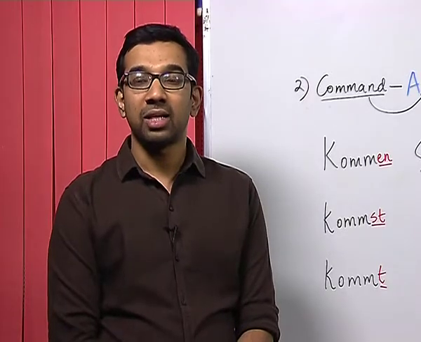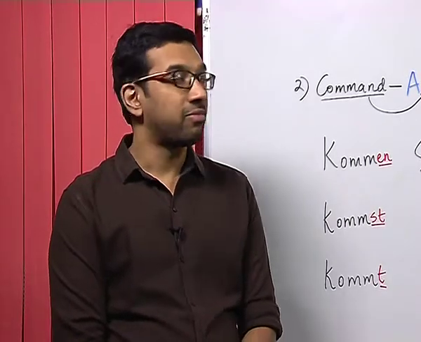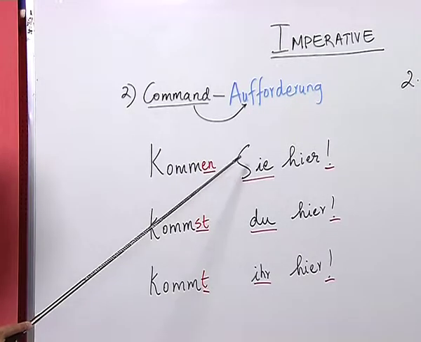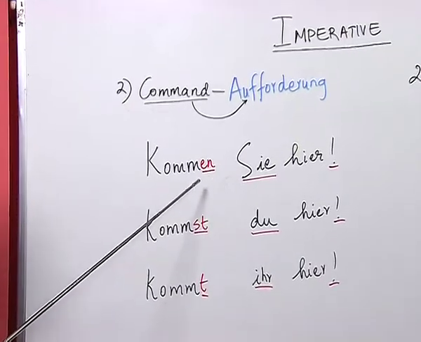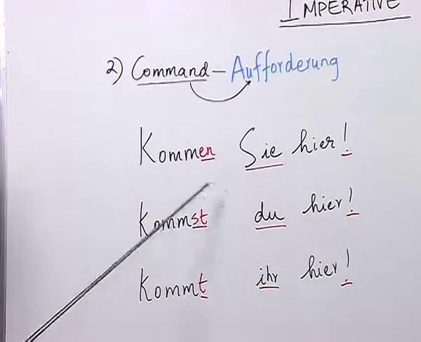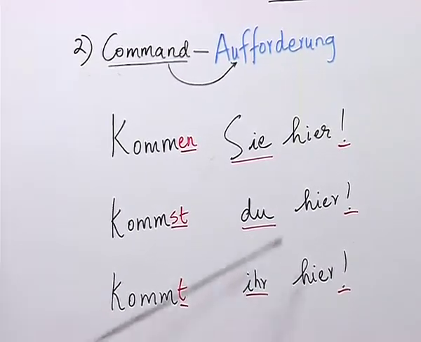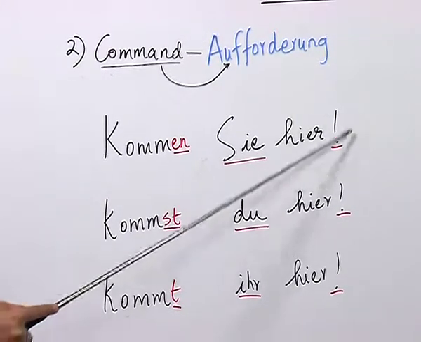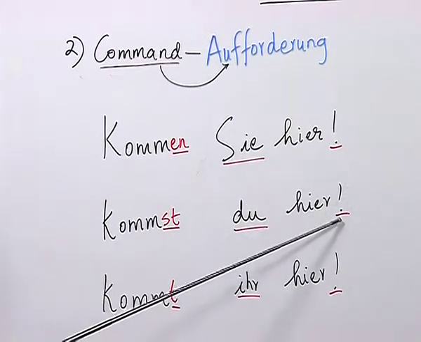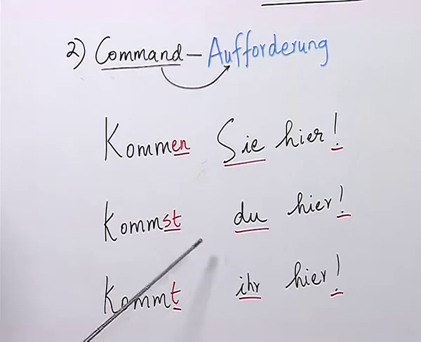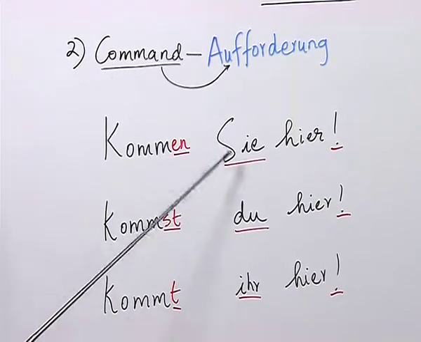Now, let us look at the other category of imperative verb, which is command, or in German it is called Aufforderung. Here also we have three sentences: Kommen Sie hier! Komm du hier! Kommt ihr hier! As you see here, at the end we have an exclamation mark which tells us that this is an imperative sentence. The verb is at the first position.